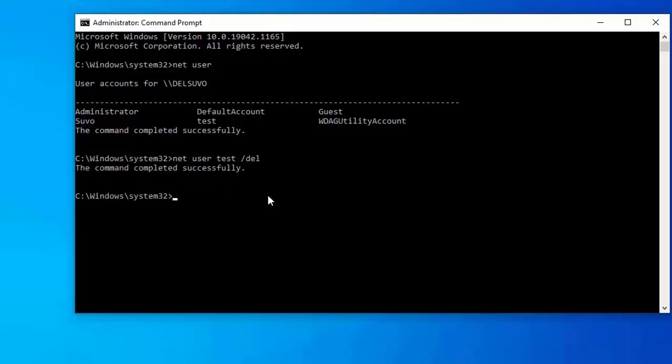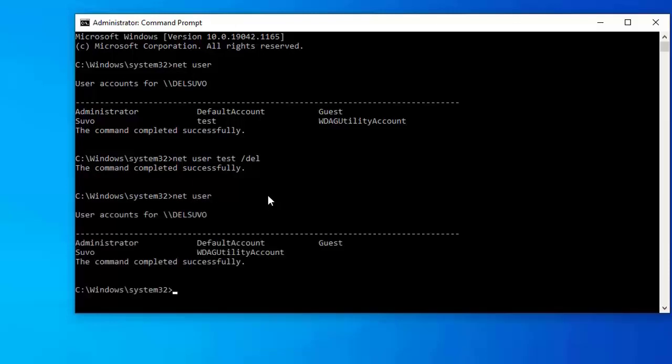Again I am checking the names of users by this command net user. See here, there is no user named test, which was previously here in this case. So the test has been deleted. Now I want to check whether the user named test has been deleted from C drive or not.